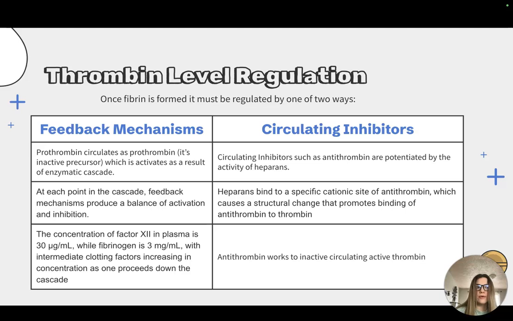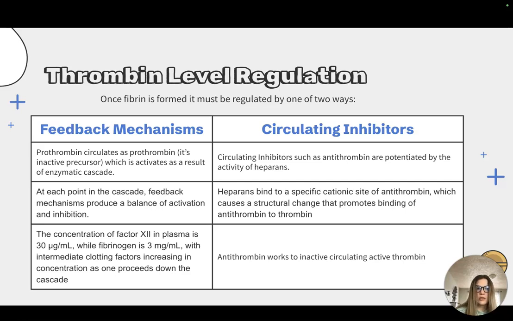Thrombin must carefully be regulated within the body, and this is achieved by one of two ways. The first is by feedback mechanisms, the second is by circulating inhibitors. Feedback mechanisms rely on the delicate balance of activation and inhibition. Thrombin circulates as its inactive precursor prothrombin. Prothrombin is activated by multiple enzymatic reactions and thus converted to thrombin.